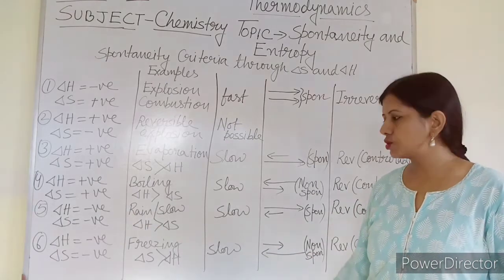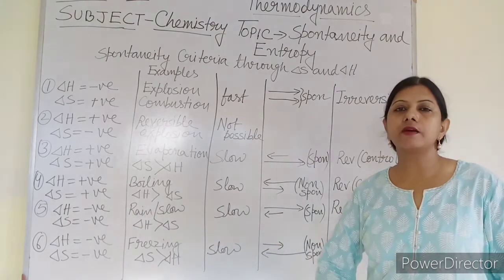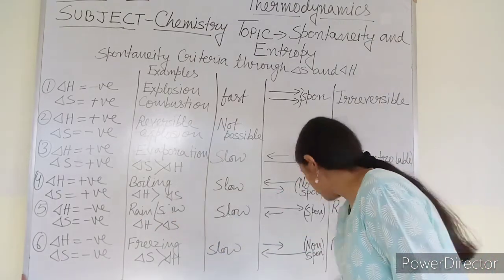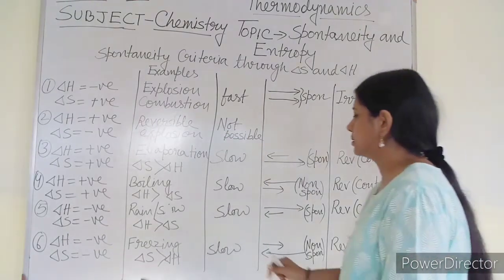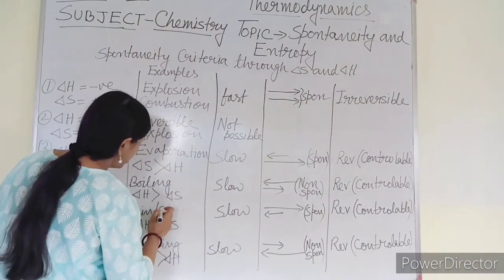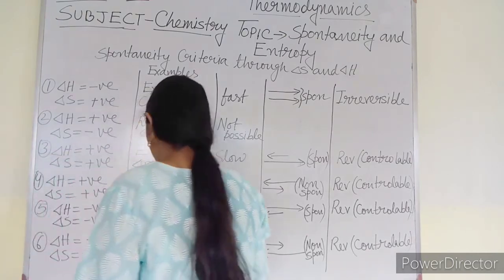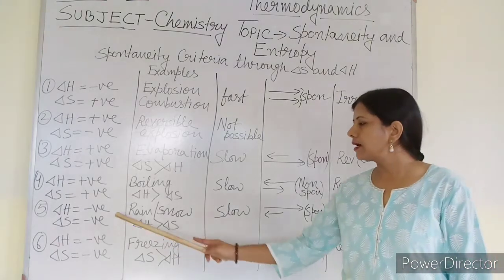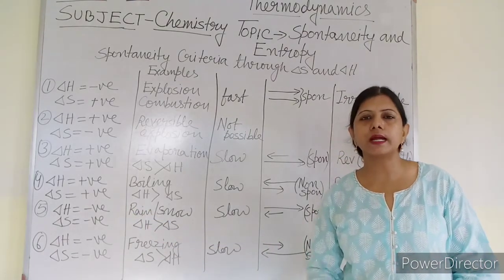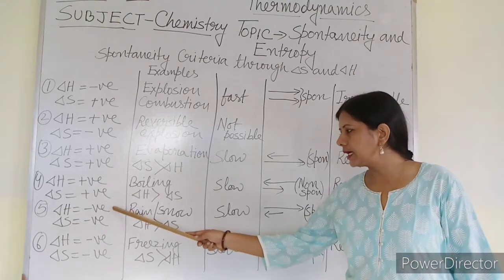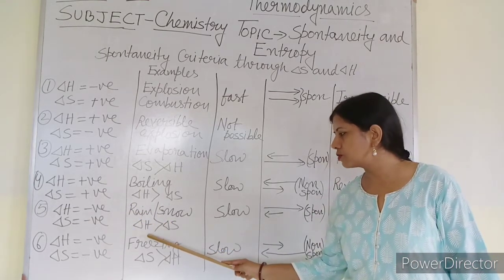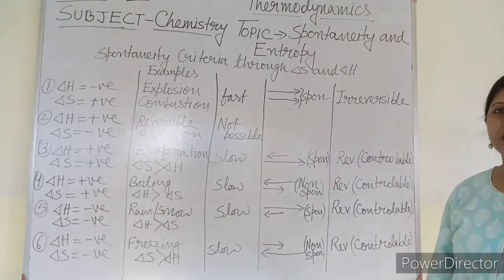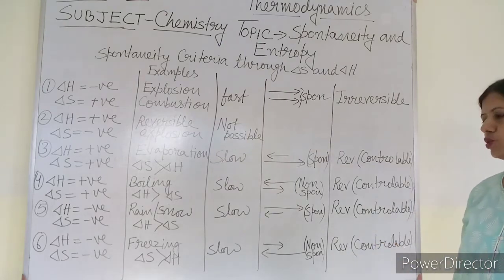Delta H is more, so that means spontaneity is having the dominating effect. Example, rain or snow. I have written wrong, this is rain or snow. So this is also a slow reaction and spontaneous reaction, because I have to see which factor is dominating. Delta H negative is the dominating factor because this is more, and this is dominating the reaction to be spontaneous. So the reaction is spontaneous. It is also reversible and controllable.